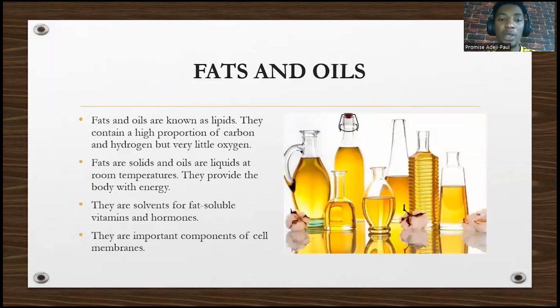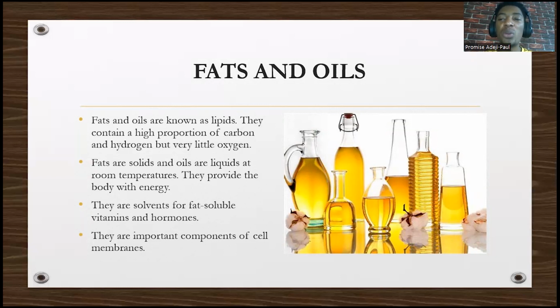Now we'll talk about fat and oil. They're also known as what? Lipids. They contain a high proportion of carbon and hydrogen, but very little oxygen. Take note of that, it's a differentiating factor. Fats are solid, while oils are liquid. We all know that fat is solid and oil is liquid at room temperature.